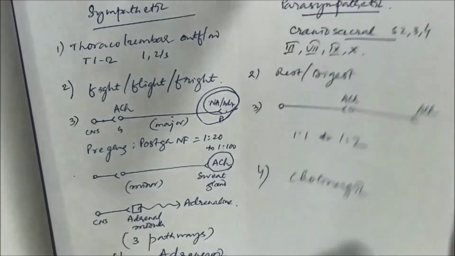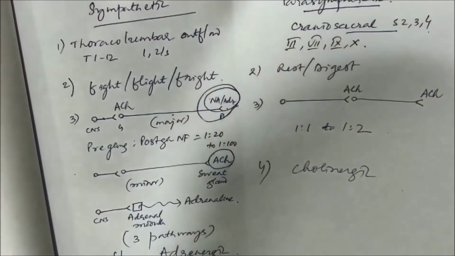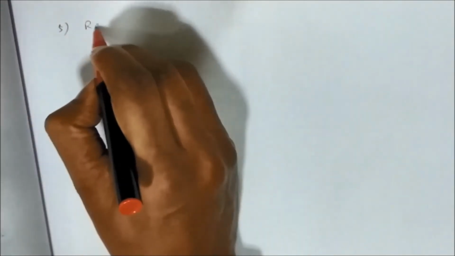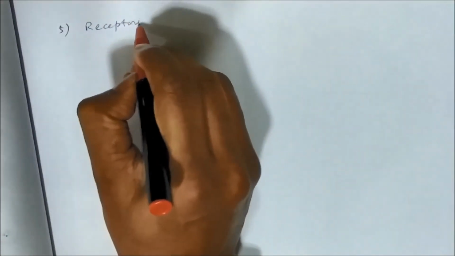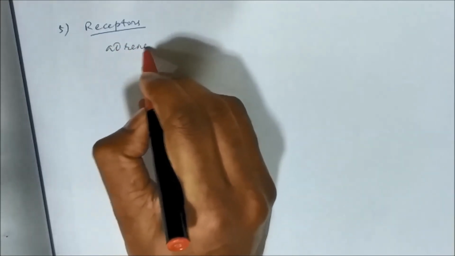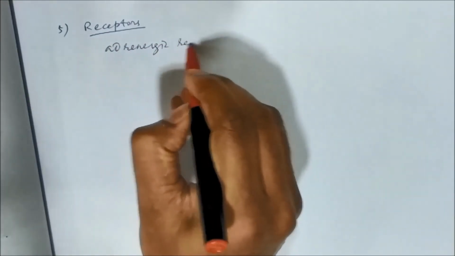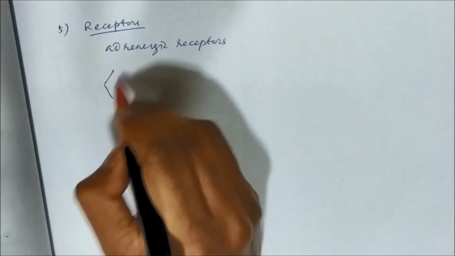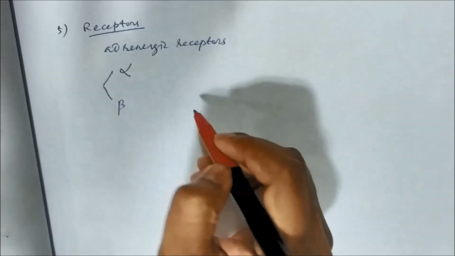Then the receptors, number 5. The receptors for adrenaline and noradrenaline are called adrenergic receptors, and these are of two types, alpha and beta.